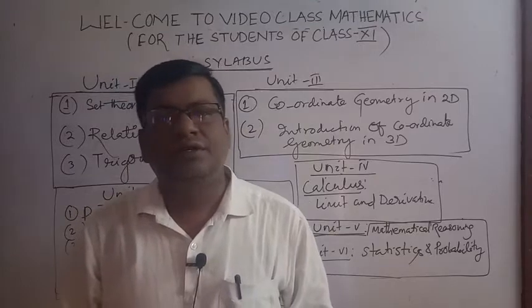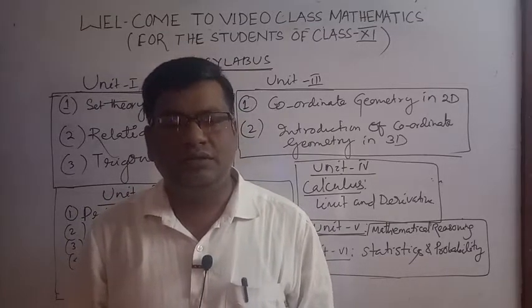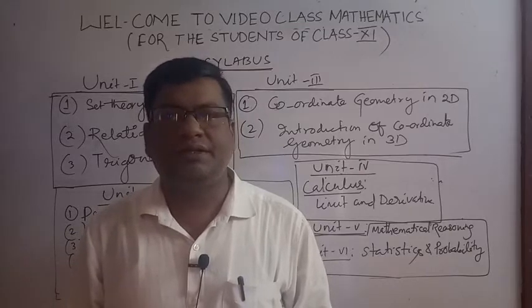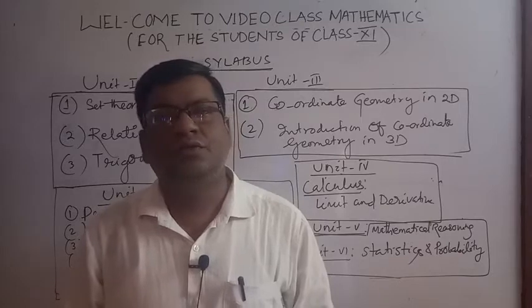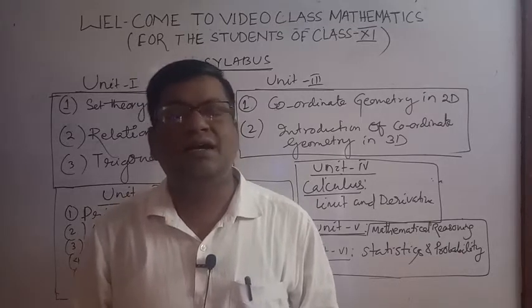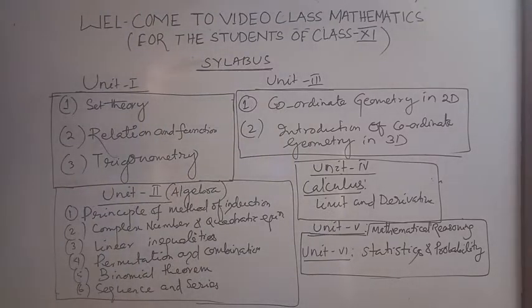Okay, so before going to the chapters of class 11th, we should know about its syllabus. So what is syllabus? Unit 1, that is set theory, relation function, trigonometry.